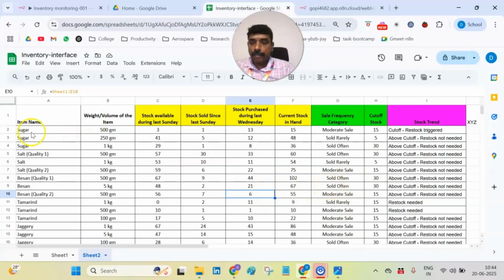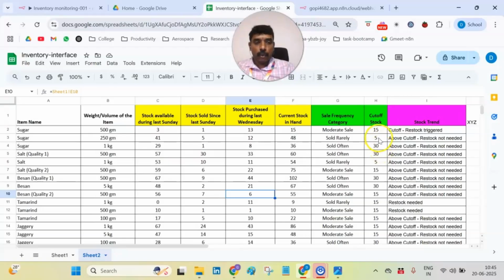It gets some information about the stock, the name of the stock and how it is sold in the particular area. It categorizes in one of the areas. For example, any product can be sold often or sold rarely or it can be sold in a moderate way. So accordingly, the components are segregated. With respect to the segregation, the cutoff stock value is taken by the agentic AI.